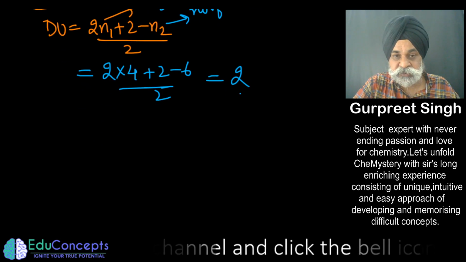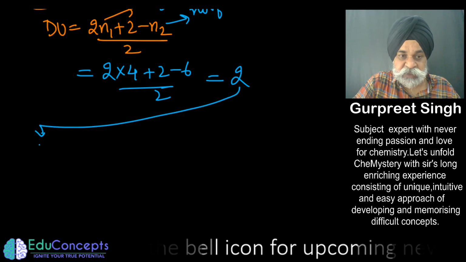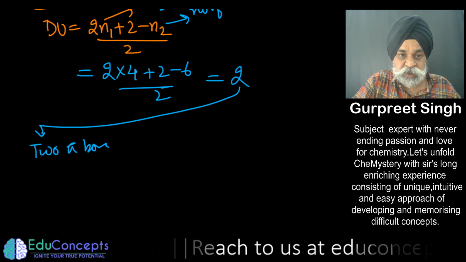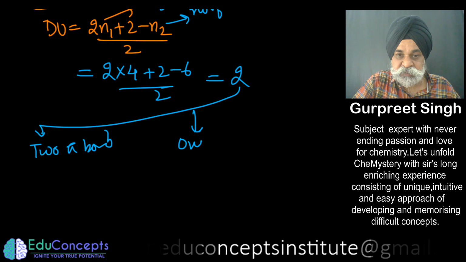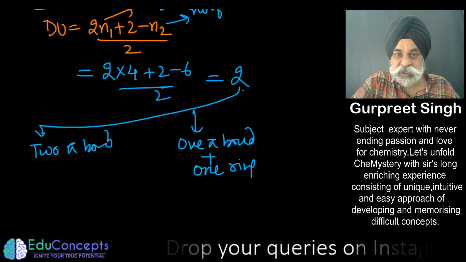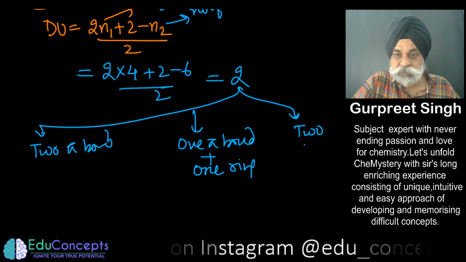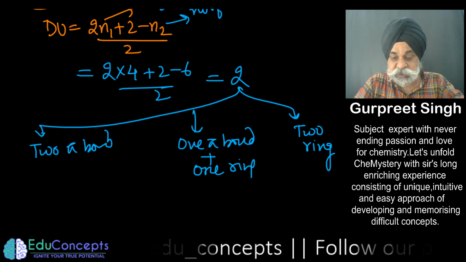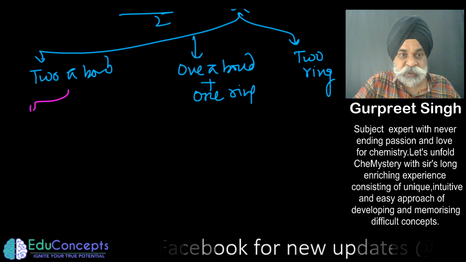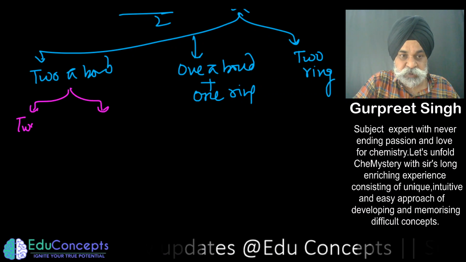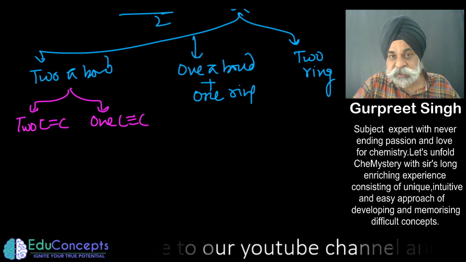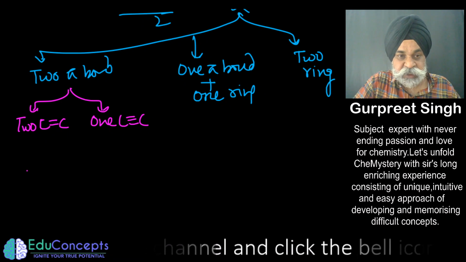What degree of unsaturation 2 means here is that it would have 2 pi bonds. This molecule may have 2 pi bonds, or it would have 1 pi bond and 1 ring, or it may have 2 rings. So now the things would become a little easier for me. So how could I go? 2 pi bonds means it would either have 2 C double bond C or 1 triple bond. So 1 triple bond contains 2 pi bonds, and 2 double bonds would contain 2 pi bonds.